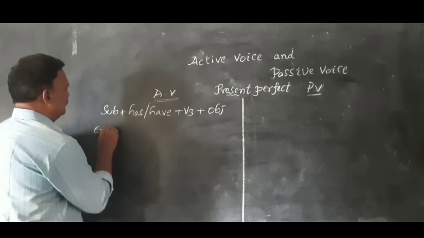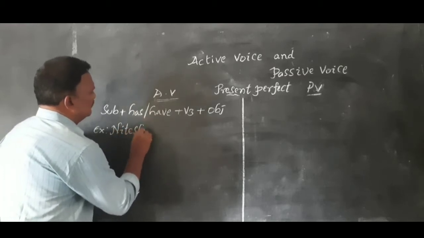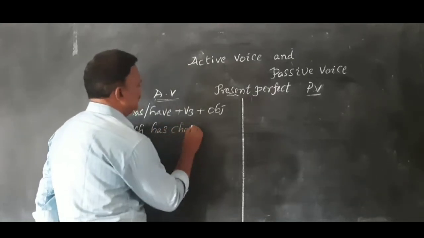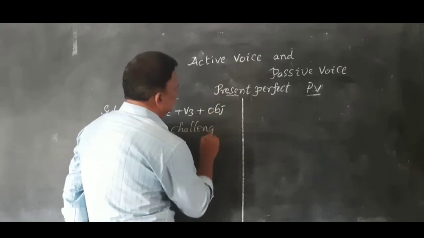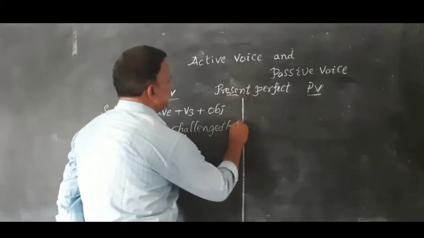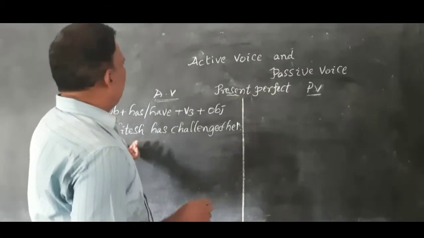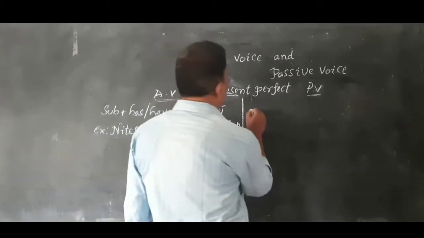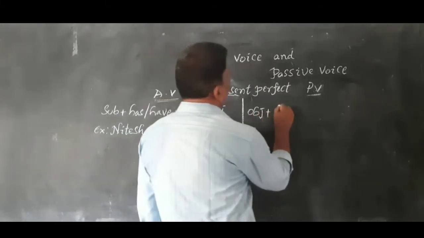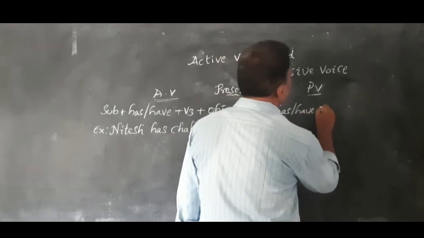Example: Nitesh has challenged her. The structure of present perfect in passive voice: object plus has or have plus been.